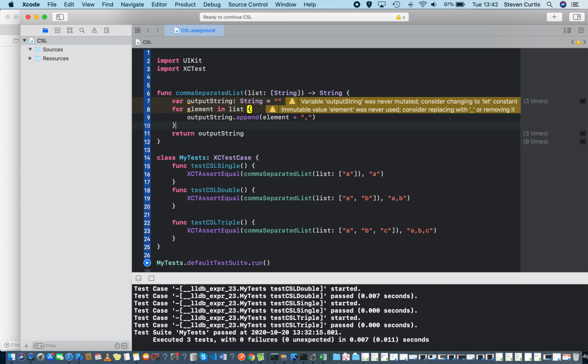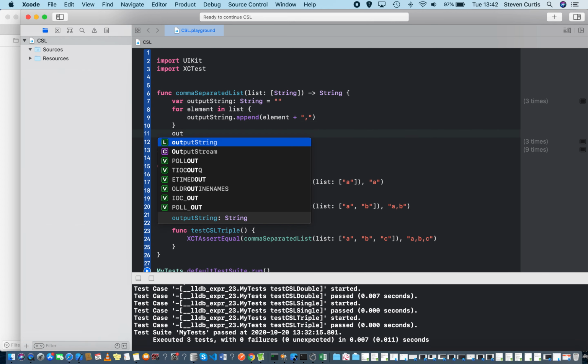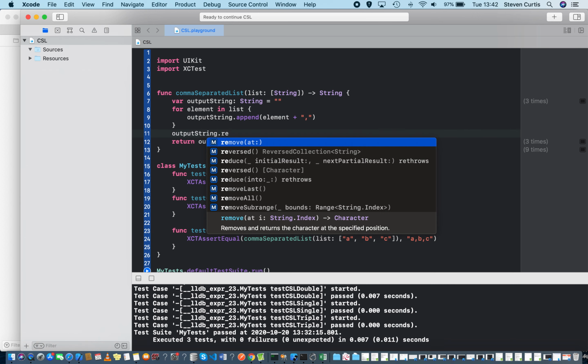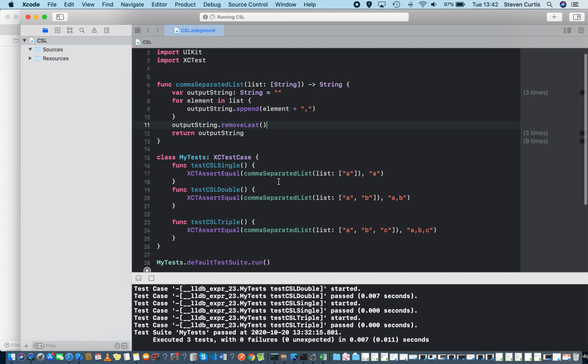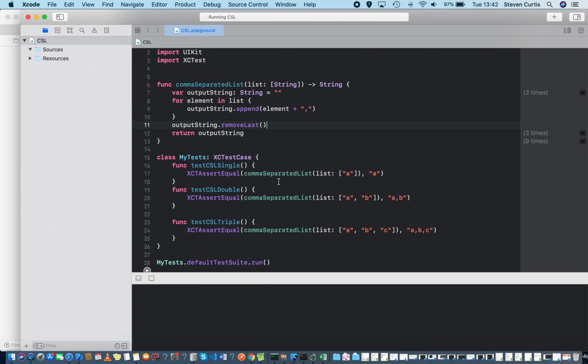Now this isn't quite going to work because A will append A with a comma, and then we'll append for the next element B with a comma. So what I'd like to do is just take out the last character. So if we run, hopefully we'll have passing tests for each one of these.